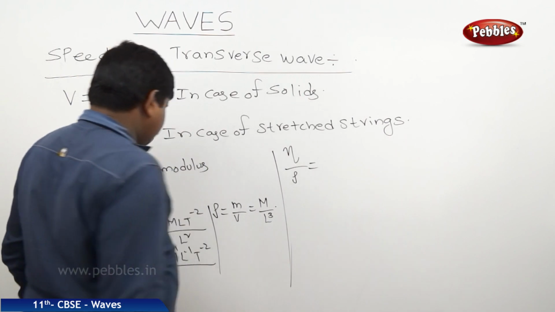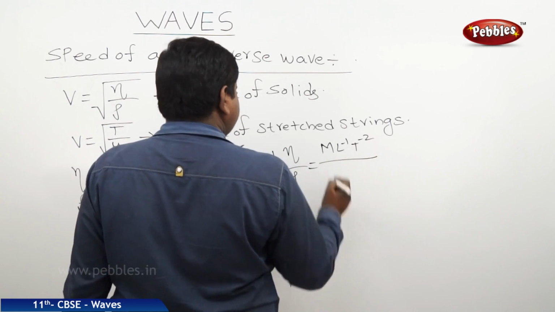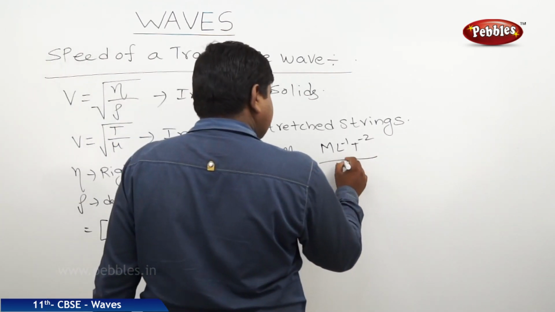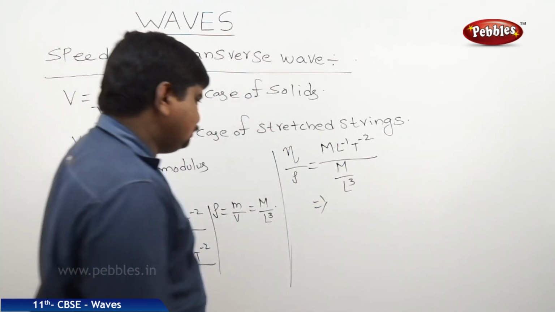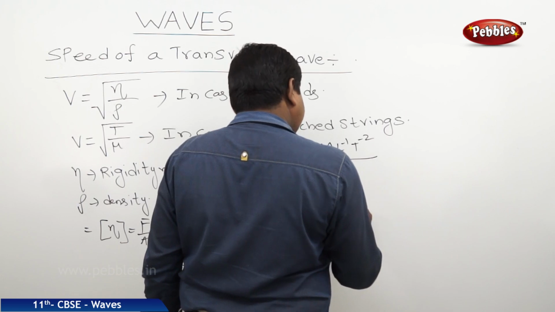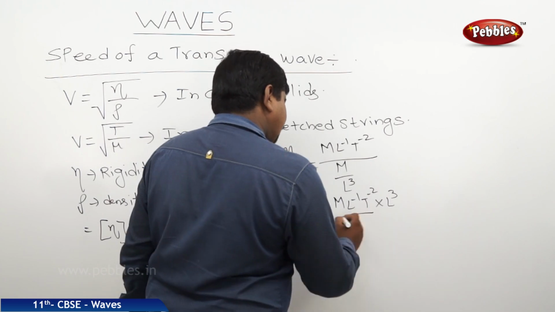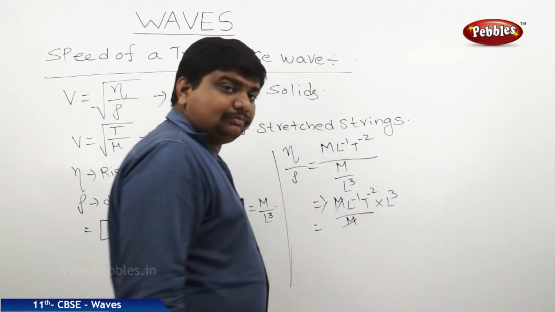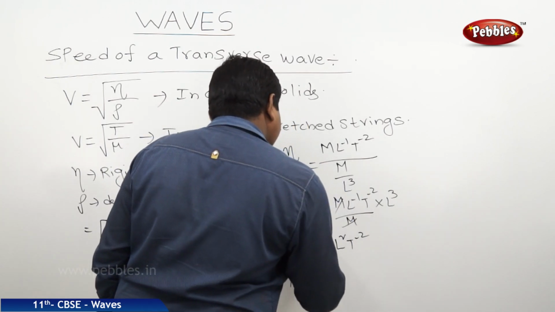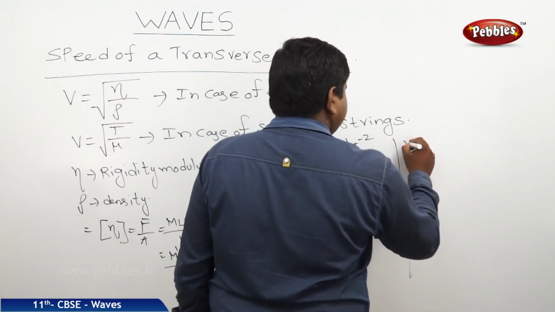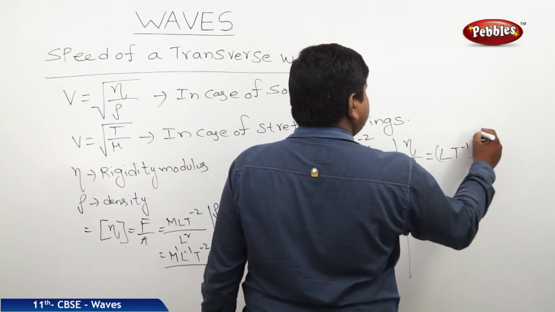Eta by rho is equal to M L power minus 1 T power minus 2 by m by L cube. So, this is m L power minus 1 T power minus 2 into L cube by m. M gets cancelled. This is L square T power minus 2, equal to eta by rho. Therefore, eta by rho is L T power minus 1, whole square.